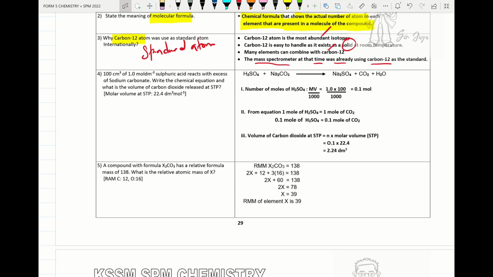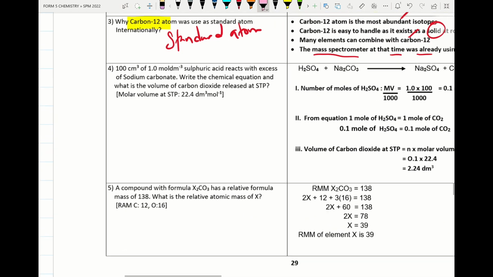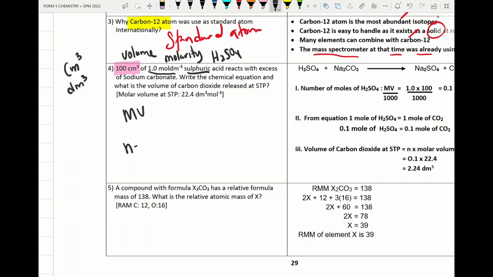Next point, we try to do another stoichiometric calculation. When we see the unit cm power 3 or dm power 3, please remember this is volume. And when the unit is mol dm negative 3, this is known as molarity, of sulfuric acid H2SO4. When M and V are given, please remember the formula to calculate number of mole is MV over 1000, of sulfuric acid.